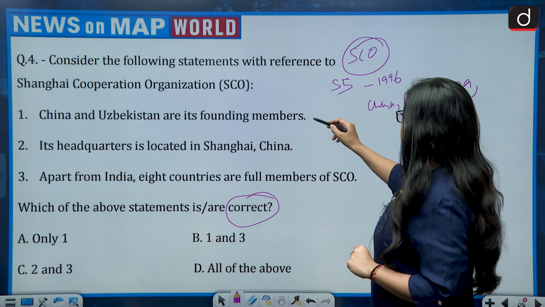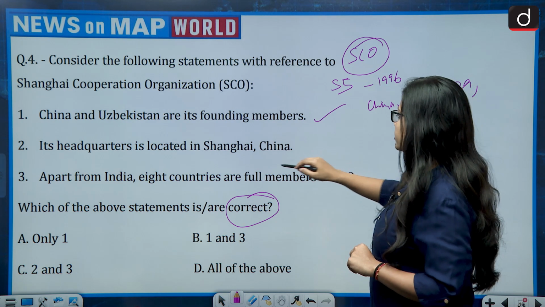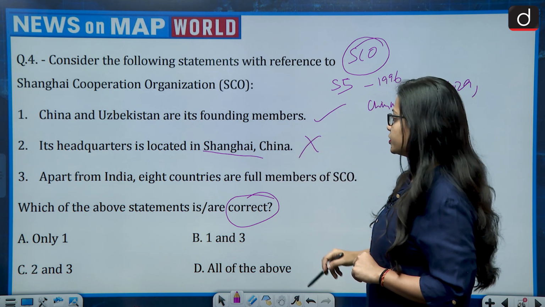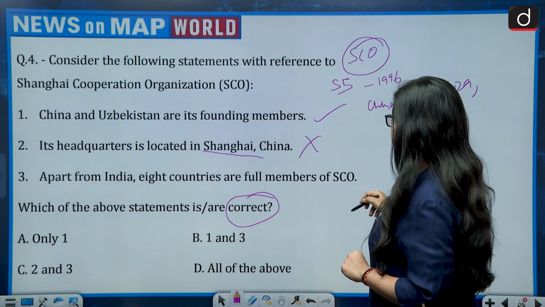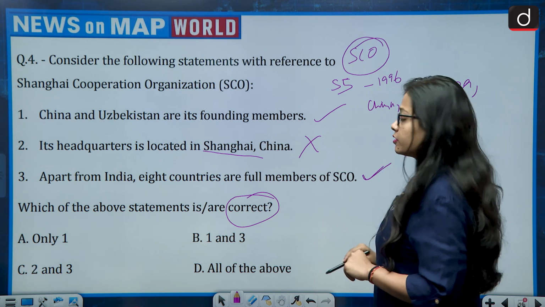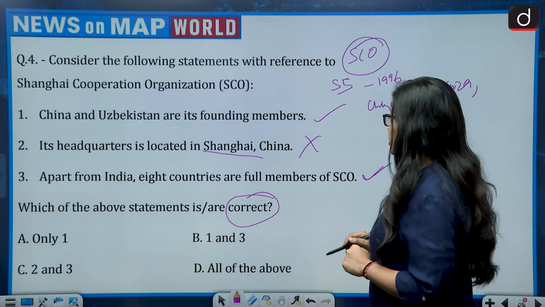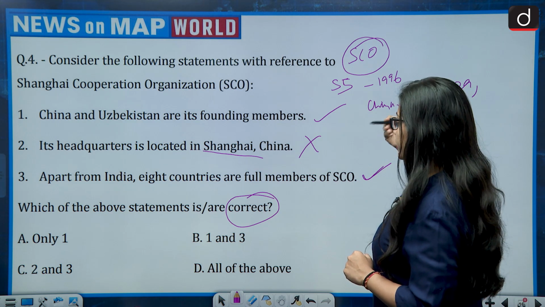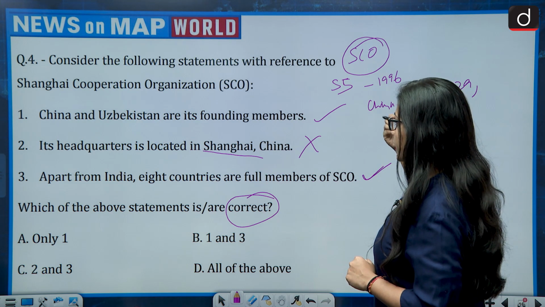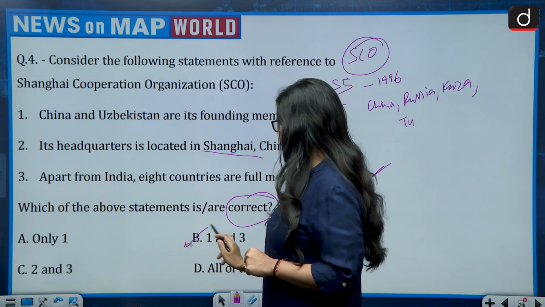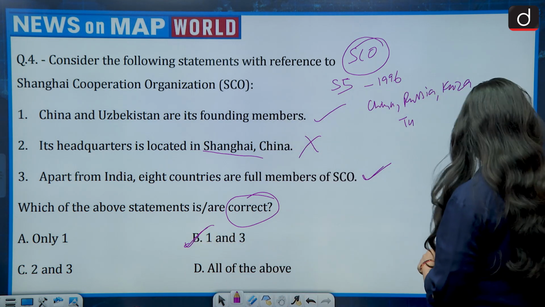So, is its headquarters located in Shanghai? No, it is located in Beijing. Apart from India, 8 countries are full members of SCO. Yes, we have to pick the correct statements. So first is correct, third is correct, second is not correct. So the correct answer is 1 and 3. So option B is correct, which is 1 and 3.